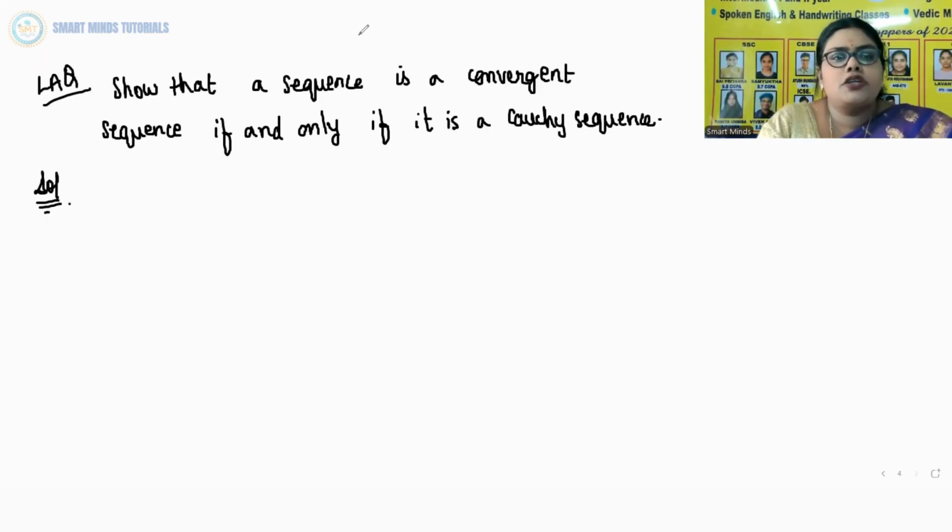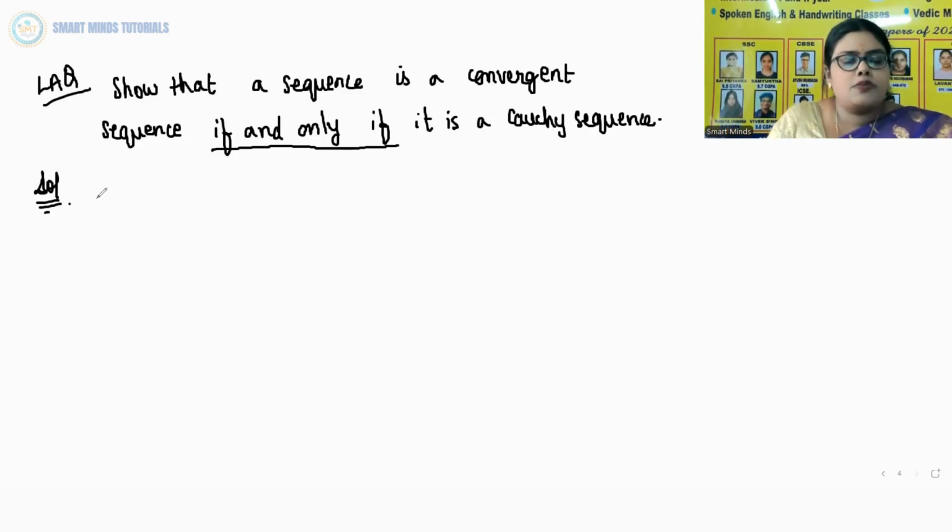This question will come as a short answer. Now take this question. This is a long answer type question. Show that a sequence is a convergent sequence if and only if it is a Cauchy sequence. Whenever if and only if is given, you have to prove it in both ways. You have to show that a convergent sequence is a Cauchy sequence, and then you have to show its converse, that a Cauchy sequence is a convergent sequence.